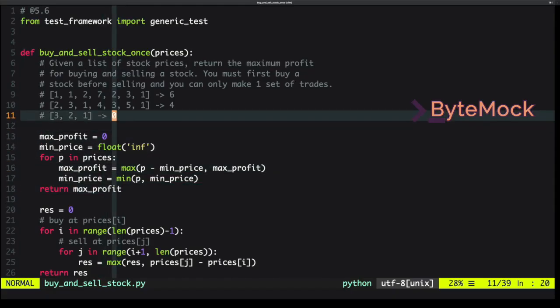Now, there are follow-up questions here. You know, how do you do this if you need to do it twice? How do you do this if you have a timeout? How do you do this if you have, you know, K purchases? How do you do it if you have an infinite number of purchases? So these are all very, very interesting questions that we will get into in future videos.